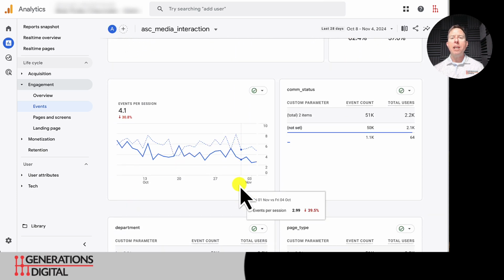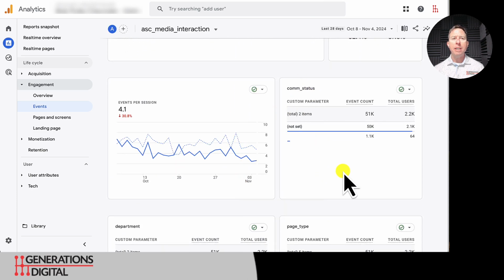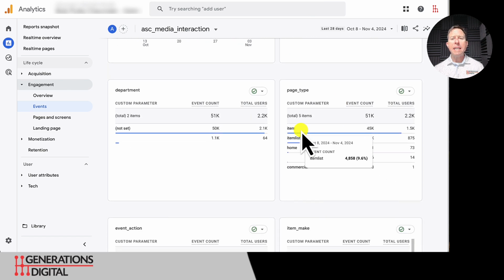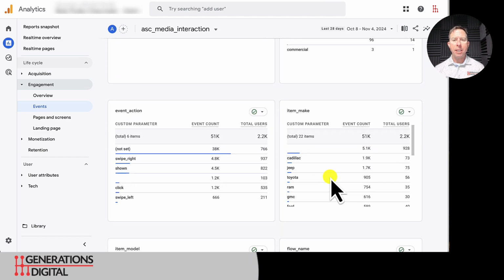As we come down here, com status, that's a parameter. It doesn't really apply to media interaction. It applies more to communications, like from a messaging provider. Page type: whenever we see item, that means VDP. When we see item list, that means SRP. And so we can see those. You've got a lot more VDPs than you do SRPs in terms of where media interaction is taking place.